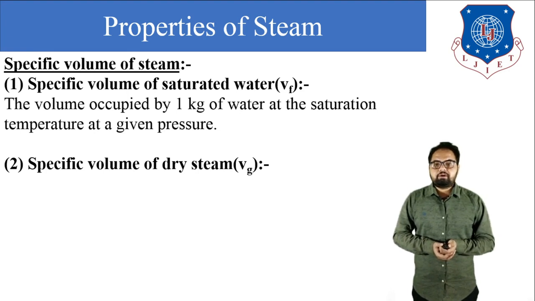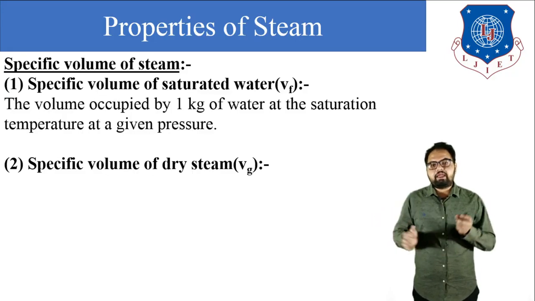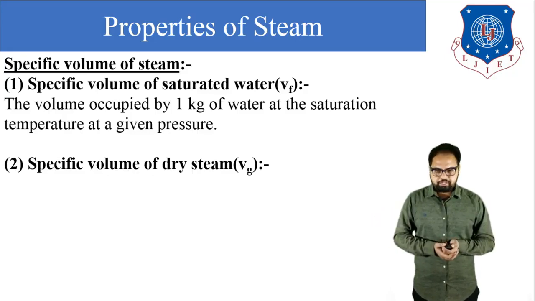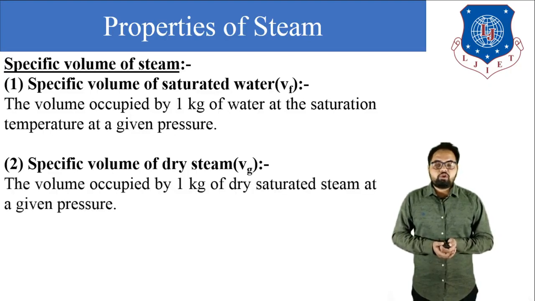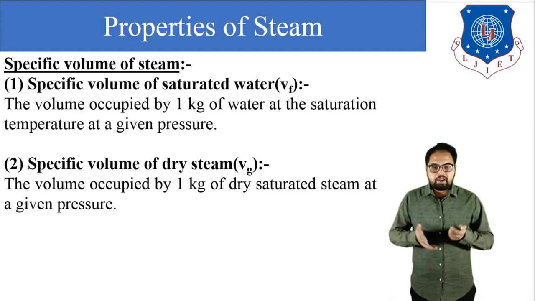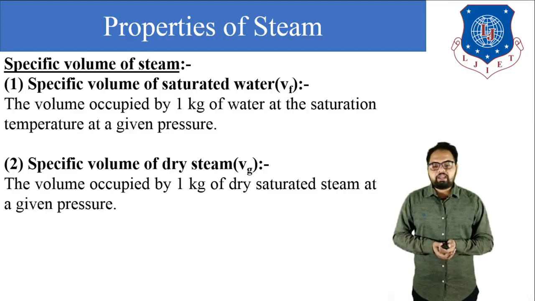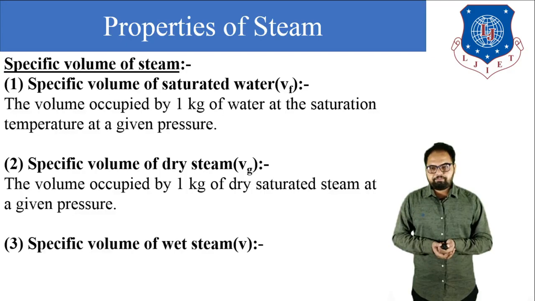And this term we can easily find out from the steam table. According to the pressure, we will get directly the value from the steam table. Specific volume of dry steam: the volume occupied by 1 kilogram of dry steam at given pressure is known as specific volume of dry steam, and we will get this value directly from the steam table.